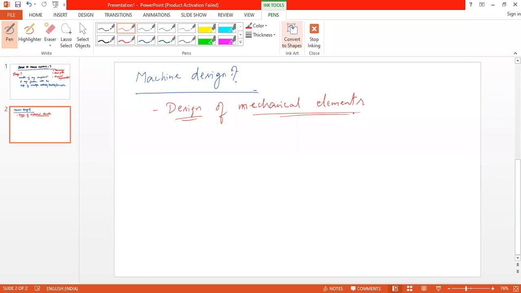You sketch the mechanical elements. That is drawing. That is not design. Any other answer? Creation of various machine elements, machine parts.